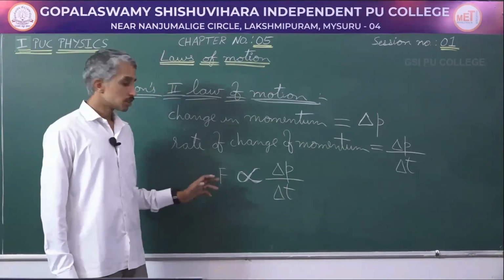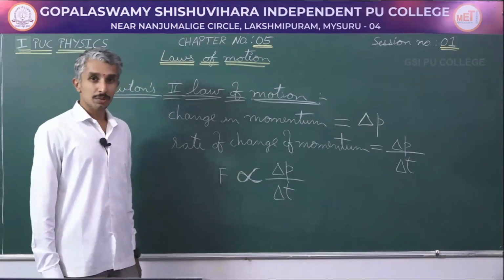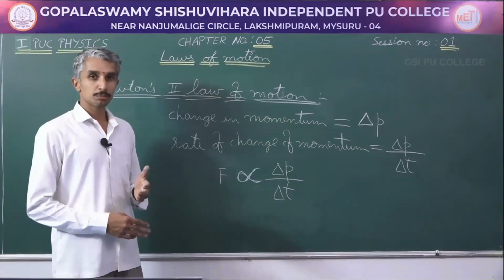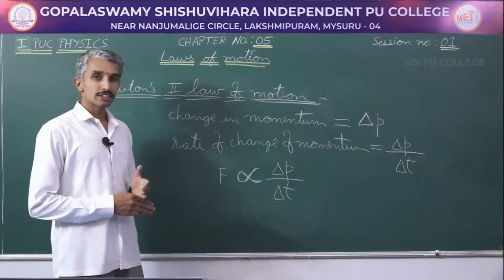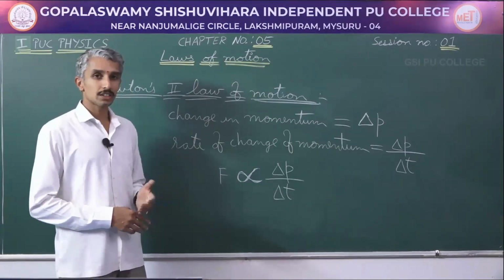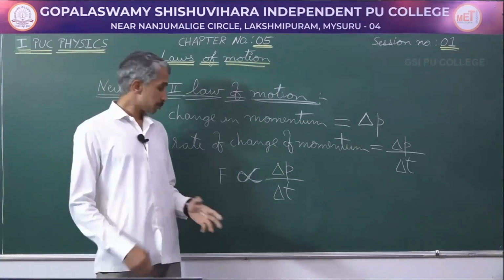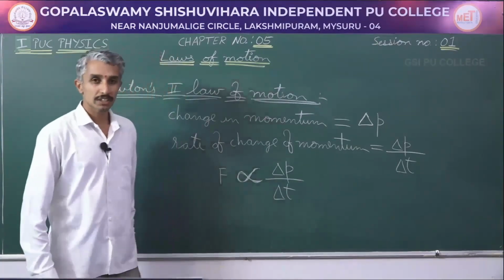Lesser the force, slower is the change of momentum. By telling rate of change of momentum, how fast can the momentum be changed? It is not just how great the change in momentum is, it is how fast or how slow the momentum is changed. That is what you mean by rate of change of momentum.